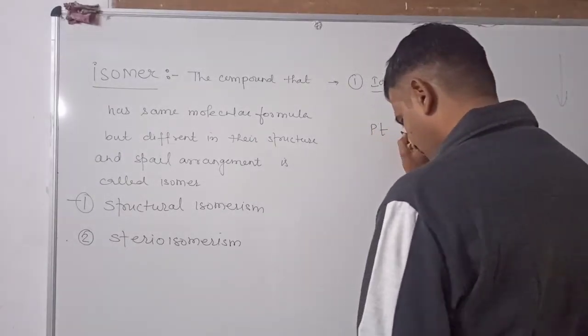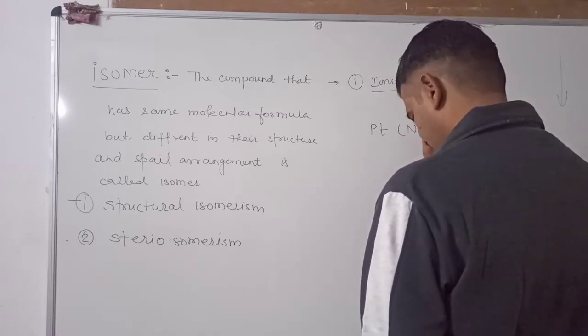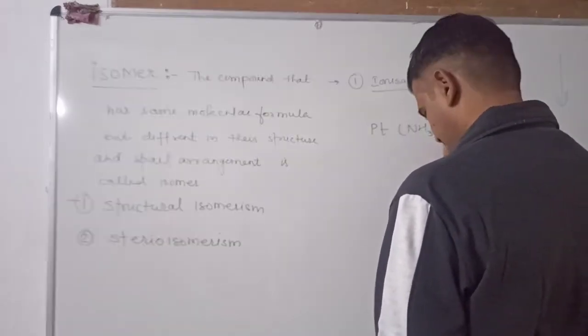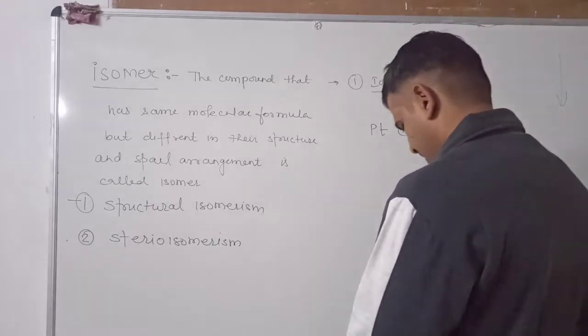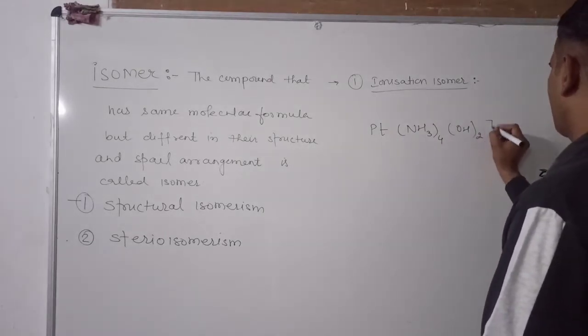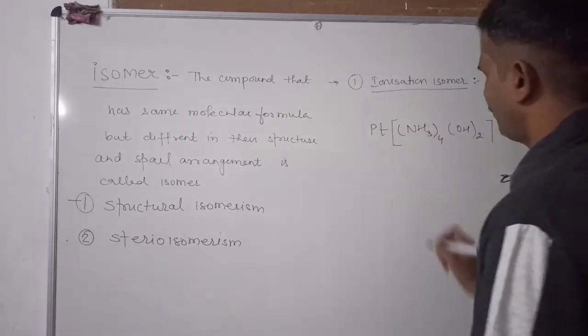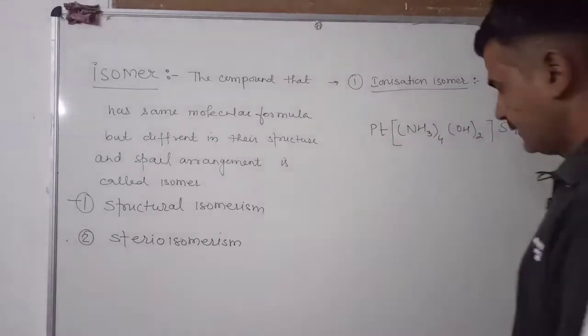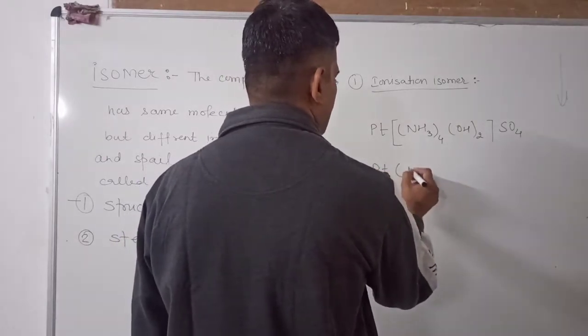this is the example of ionization isomer. This is a coordination compound. This is its isomer.